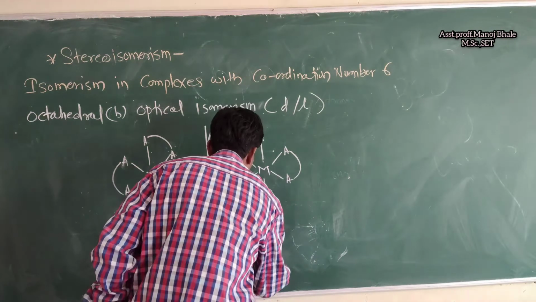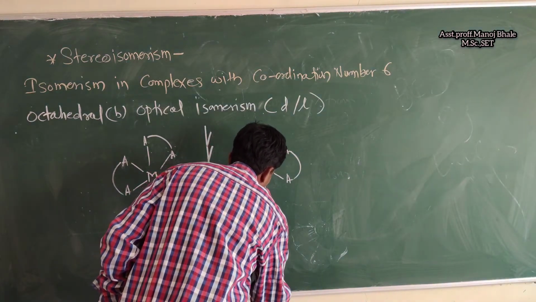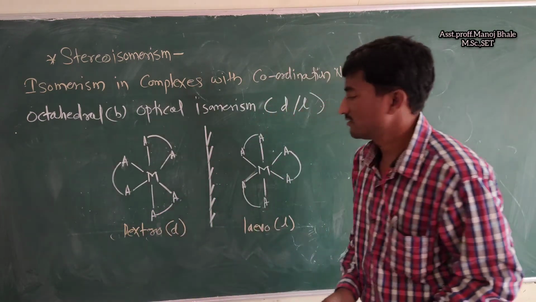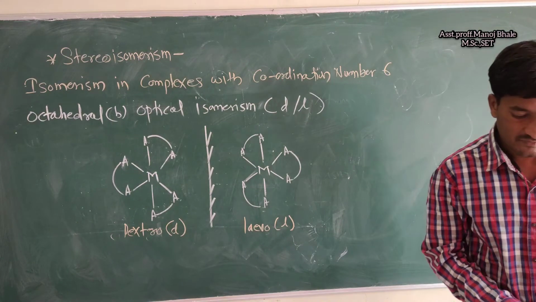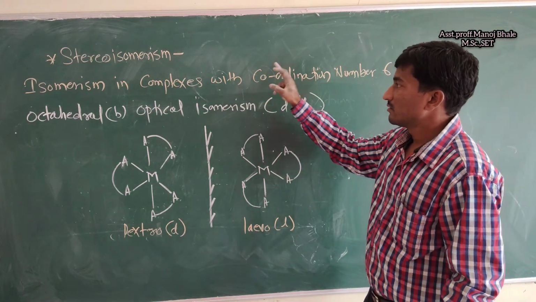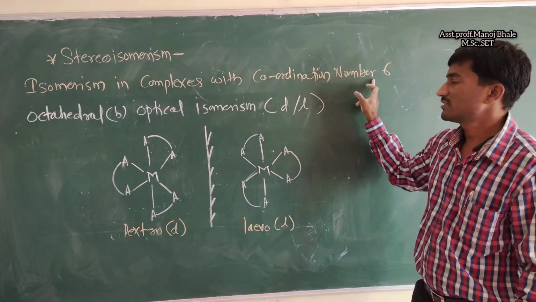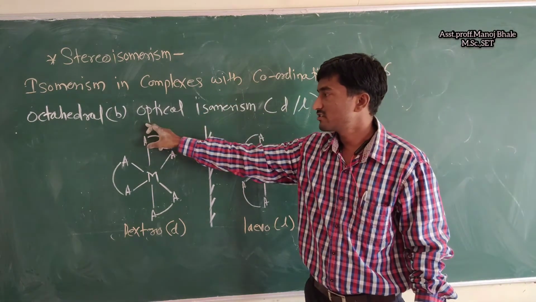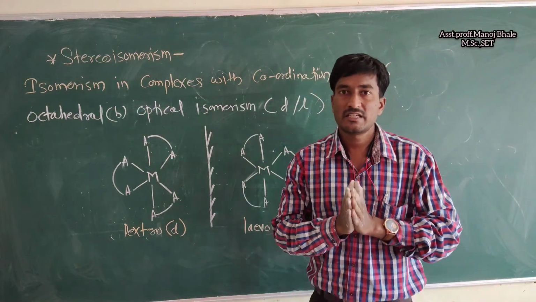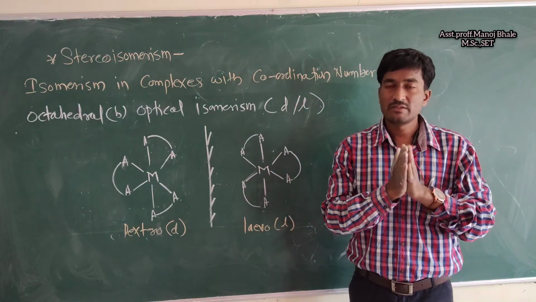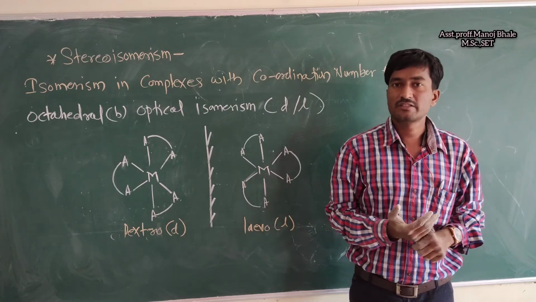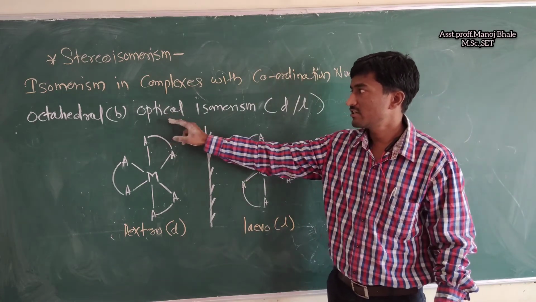Levo, in bracket L form, capital L or small l we can also use there. So that is about the isomerism present here. In a complex having coordination number 6, that is the octahedral structure, the first point is geometrical isomerism. In geometrical isomerism, cis and trans forms also arise. In cis, similar ligands are on the same side. In trans, similar ligands are on opposite sides. This also arises in the octahedral structure, that is the first point.